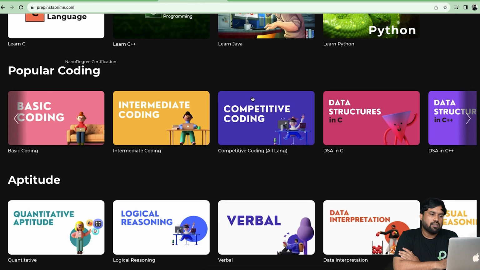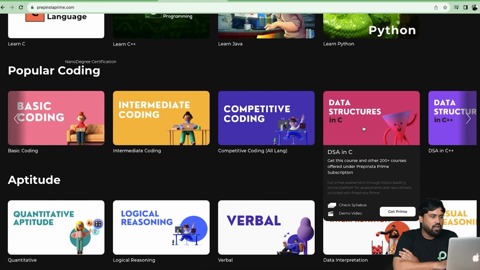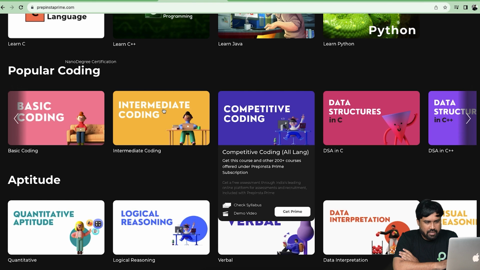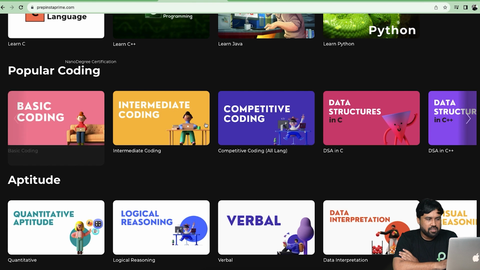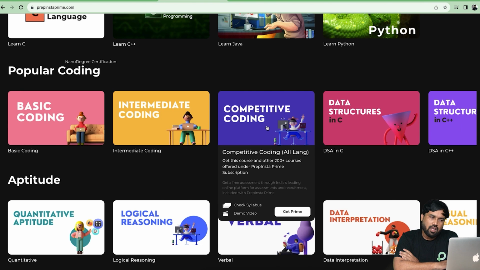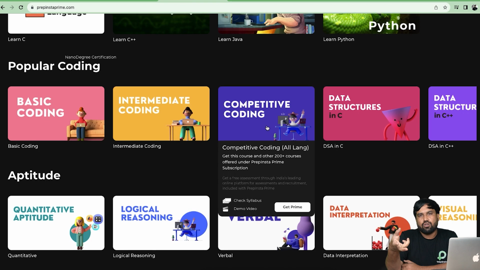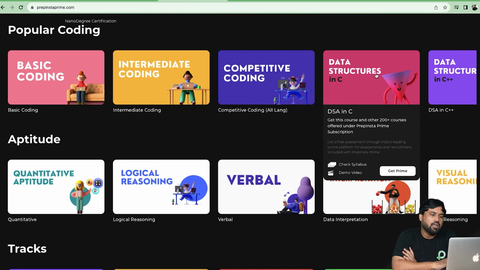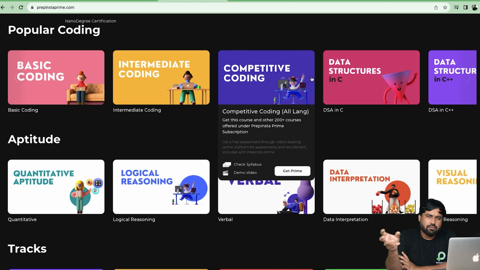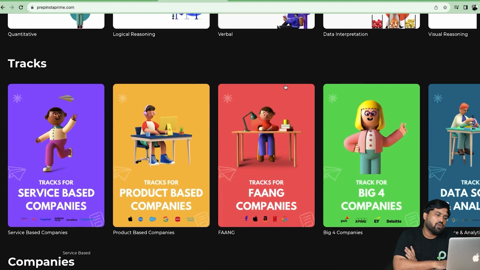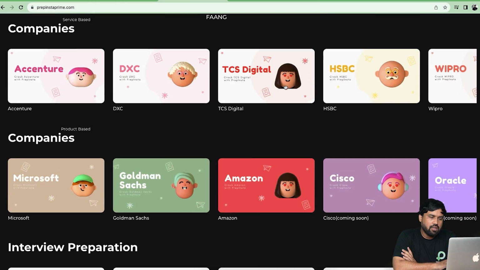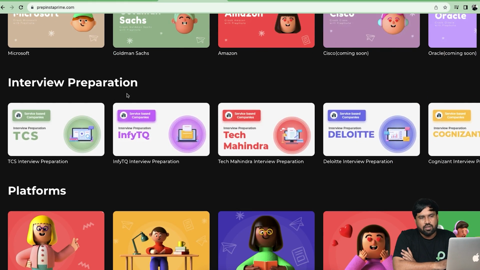So if you want to learn competitive coding, data structures in different languages, and intermediate coding and basic coding, we have courses here. And in the TCS Digital, they will ask competitive coding oriented questions. They will give you two questions and you need to solve them, right? So they will definitely ask one question from data structures and algorithms, and another one is competitive coding level. So all these things you need to learn.